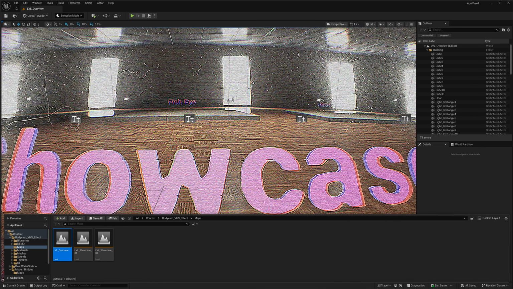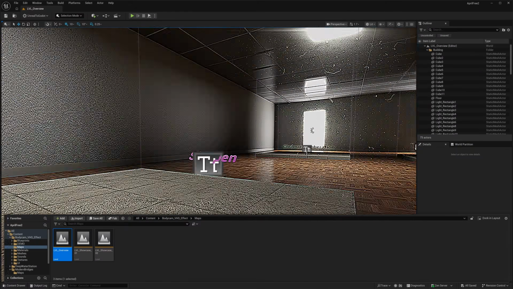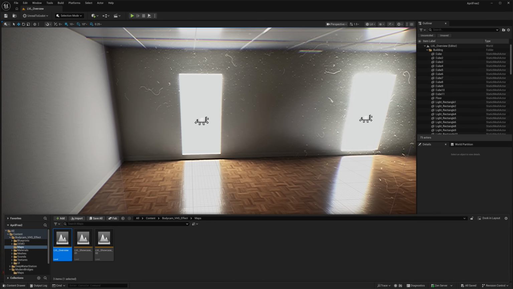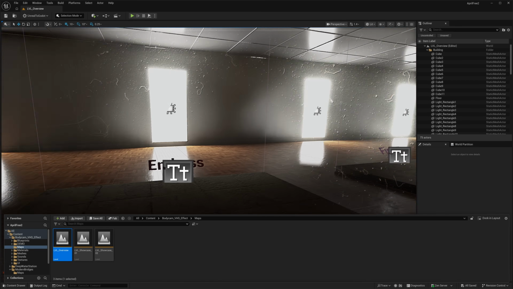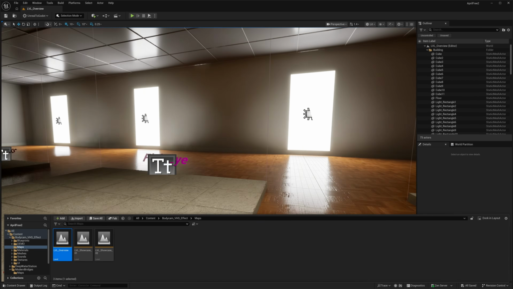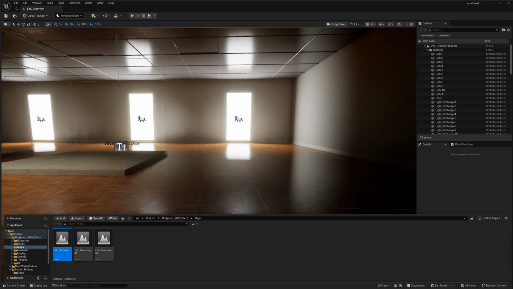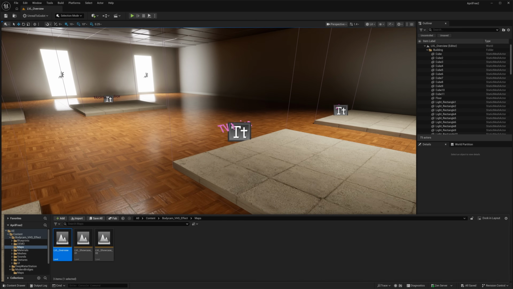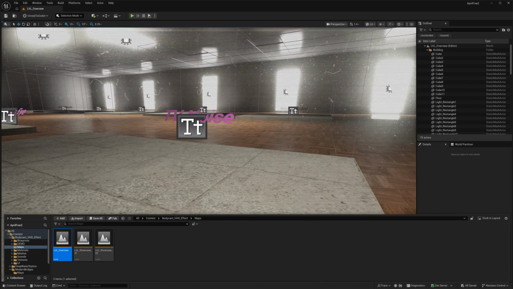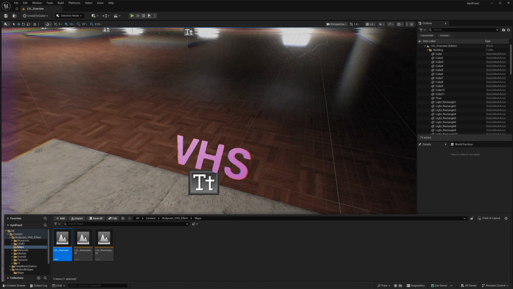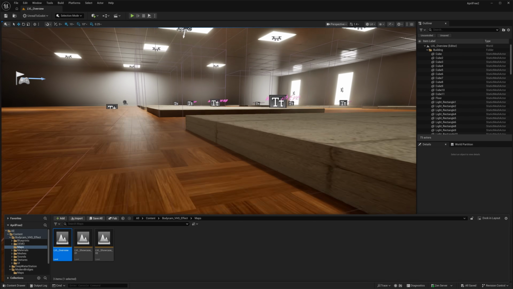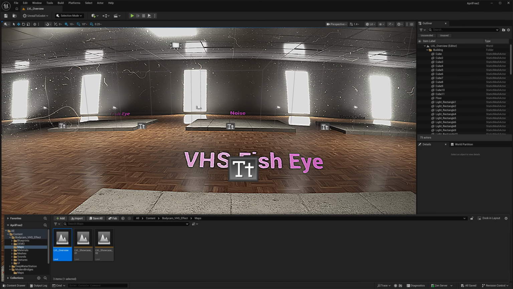So there you can see more of a security cam filter, sharpening filter, and then chromatic, embossing, fisheye, noise colored, and then a couple of others. So there's like a TV, noise, and then VHS. So kind of recreate the scratchy video effects from before. Here's fisheye VHS. So if you're trying to do a found footage style game or a security screen or something, this effects pack could be a solid pickup for you.